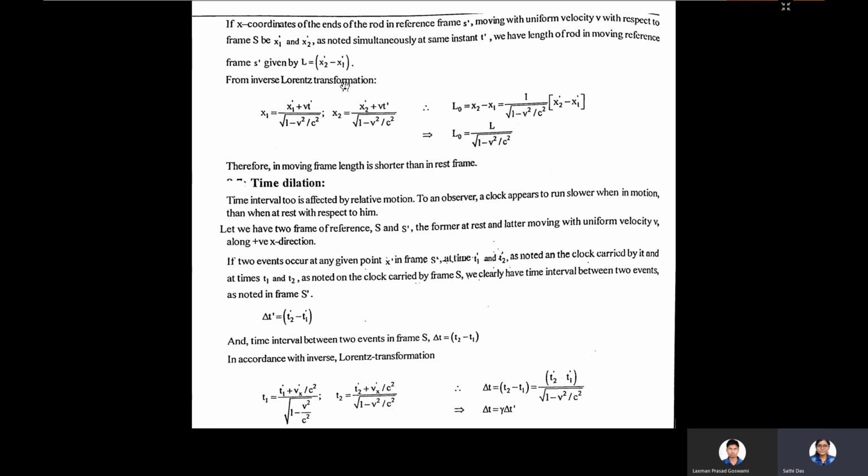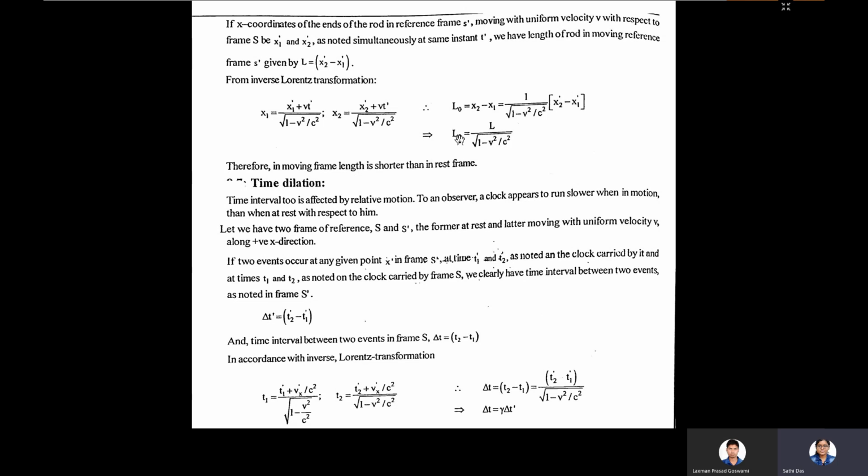Earlier I have given you the example that if you measure a rod of length L naught, whether you are measuring in India or in America, it will be the same, that is L naught. But in special theory of relativity, the frame of reference matters. Suppose you measure a length staying at home, or measure the same object staying inside a moving train.